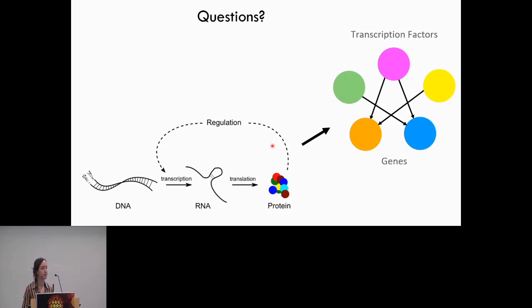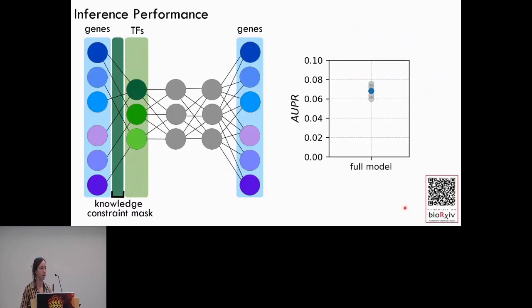Another question: when you do this in silico knockout, do you look at the change in velocity or gene expression? I have not looked at that yet, but in this bioRxiv paper, there are some perturbations of those transcription factors, and you do see a change in expression. Definitely, yeah. So that in silico perturbation is working.